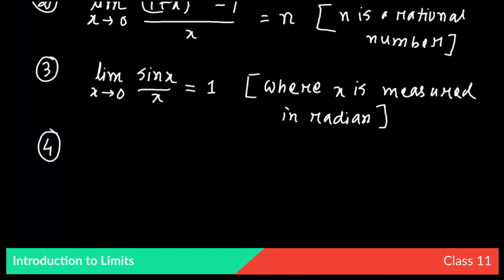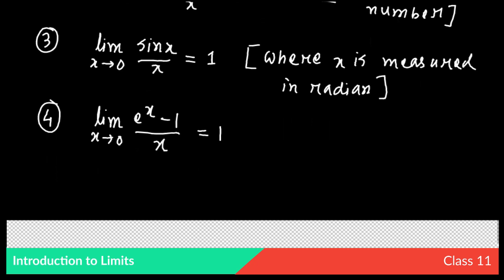Now the number 4 is the limit as x tends to 0 of (e to the power x minus 1) by x, which equals 1.